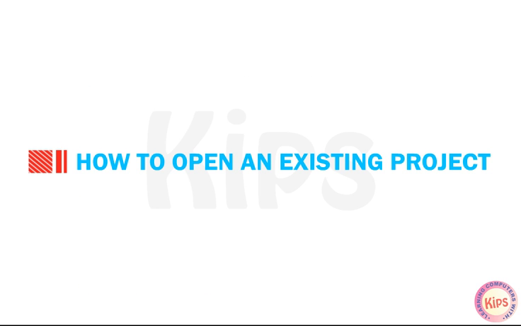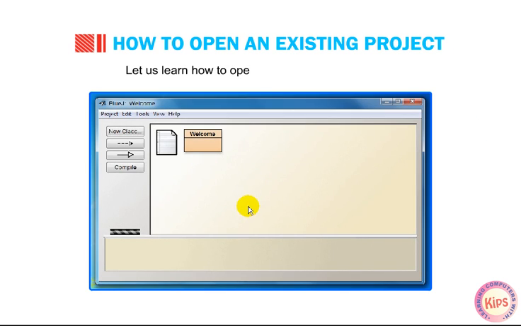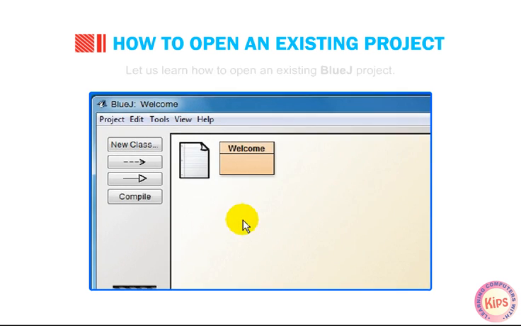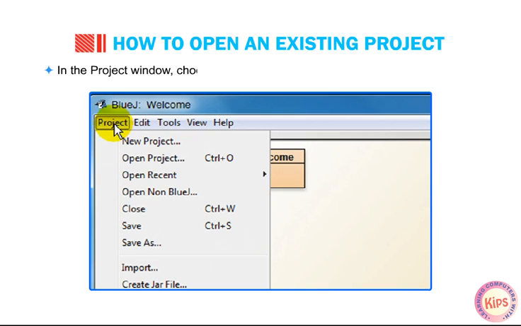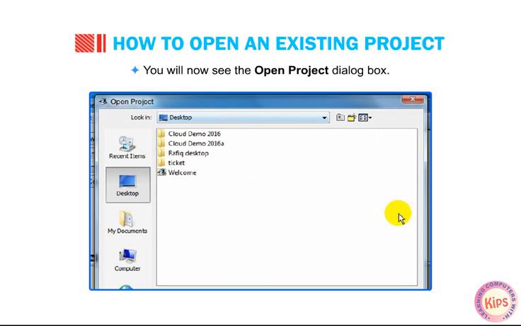Students, let us understand how to open an existing project. Let us learn how to open an existing BlueJ project. In the project window, choose the Open Project option from the Project menu. You will now see the Open Project dialog box.